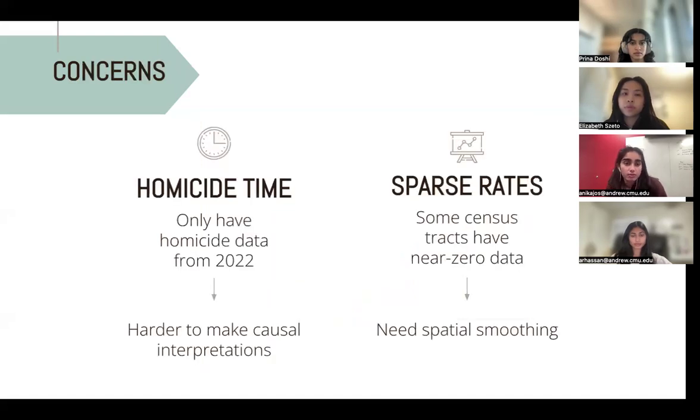So all this data was really helpful in building up our models, but there were some concerns that we needed to address. So for one, we only have homicide data from 2022, so it was harder to make causal interpretations, and we had to be careful with generalizing. Additionally, some of the census tracts had very low population count data, so we needed to employ spatial smoothing within our models.